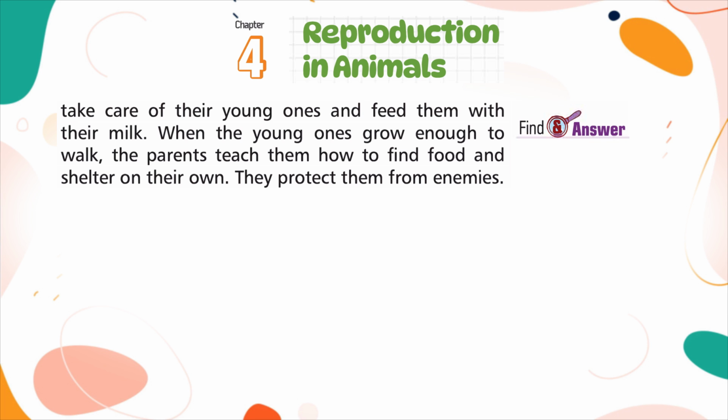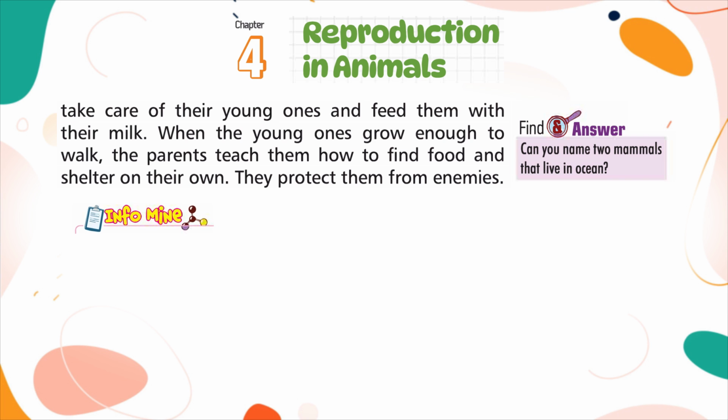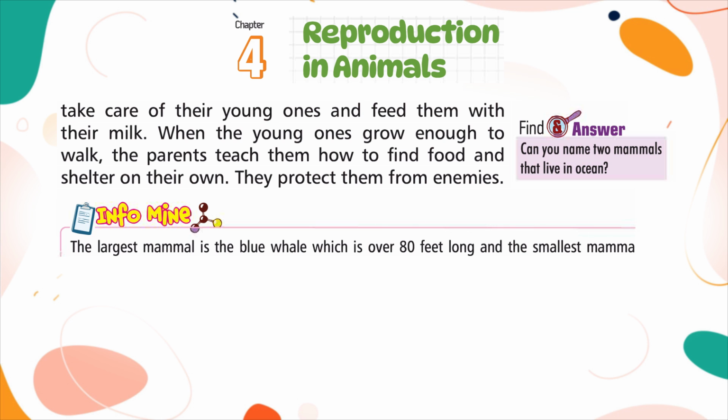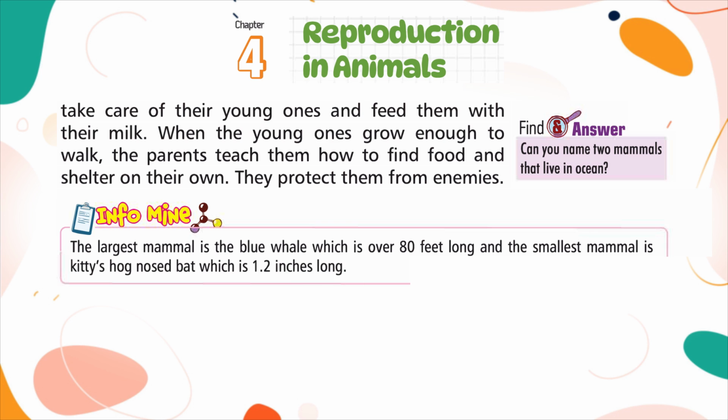Find and answer. Can you name two mammals that live in the ocean? Info mine. The largest mammal is the blue whale, which is over 80 feet long, and the smallest mammal is Kitty's hog-nosed bat, which is 1.2 inches long.